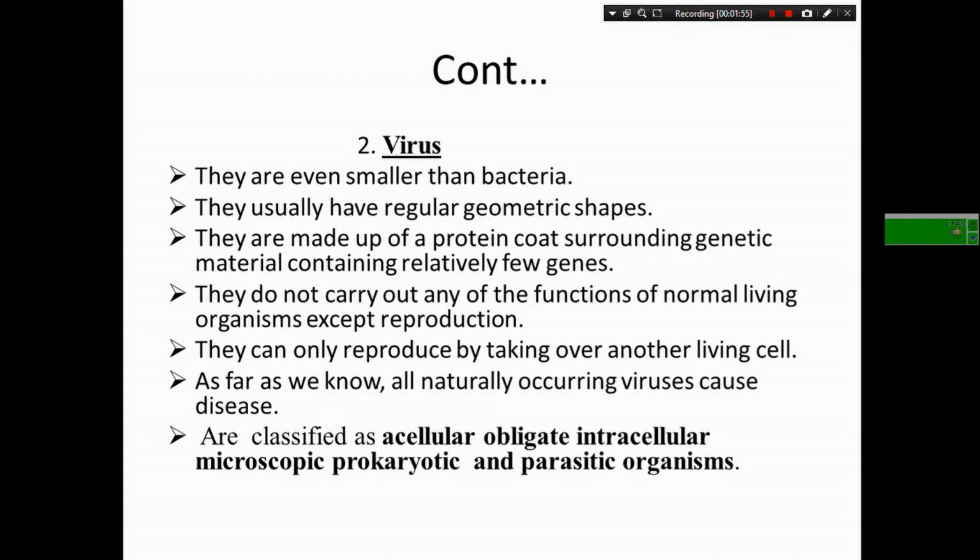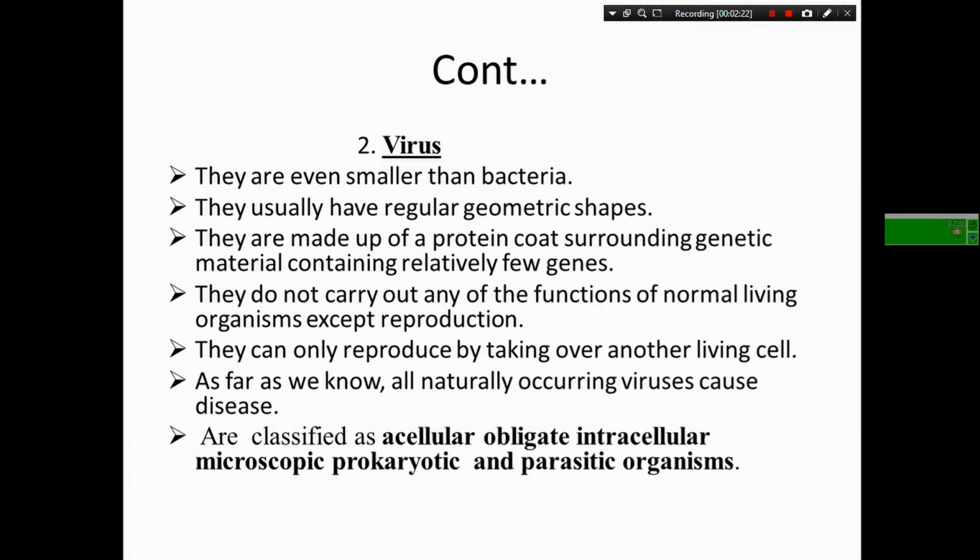Virus was first identified in 1898 by a biologist known as Martinus Beijerinck, and he named it a poisonous fluid. Virus means a poisonous fluid in Latin.